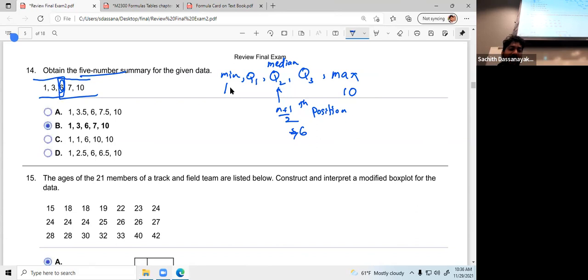So this is easy. Definitely there are 3 numbers. So n plus 1 divided by 2, it is 2. Second value, it is 3. So if you find the Q1, then the answer is the second one. Okay. If you remember that if you have odd numbers, you have to include Q2 to find Q1 and Q3. Otherwise, you don't have to include it.